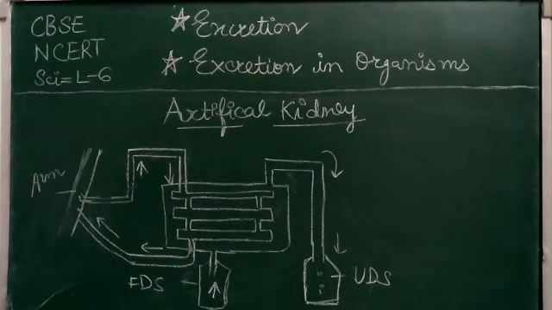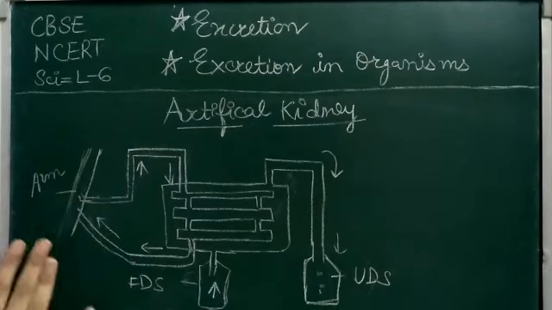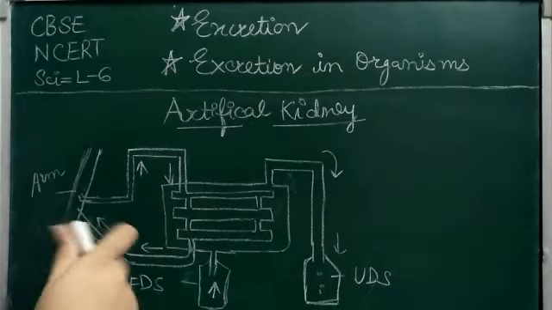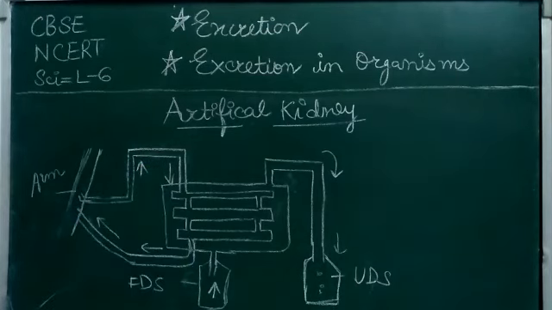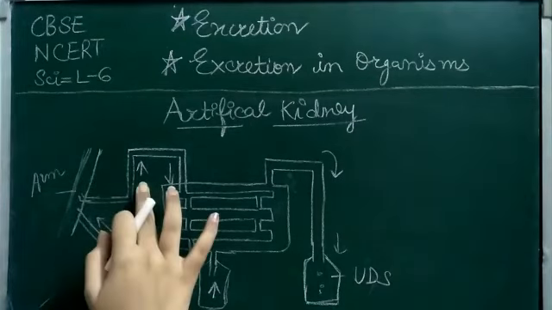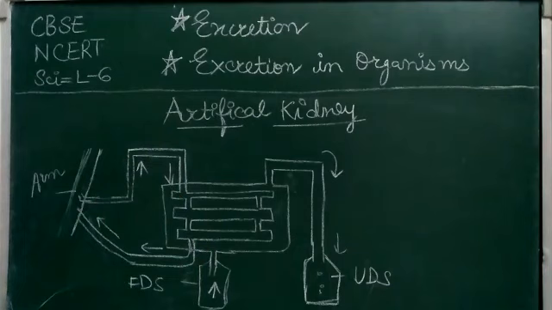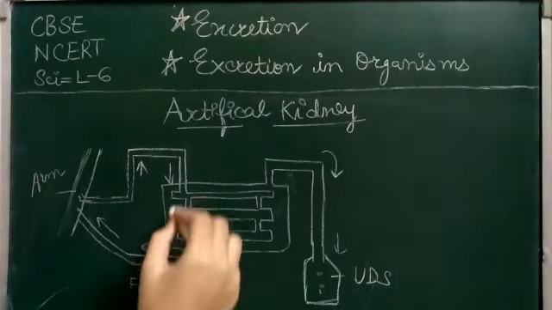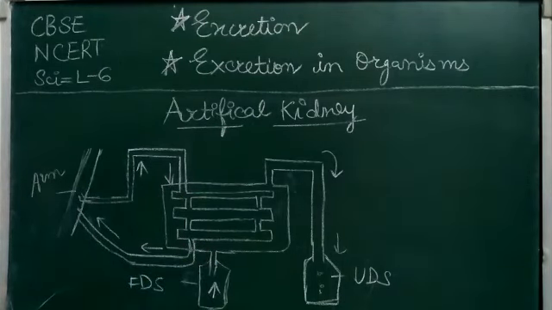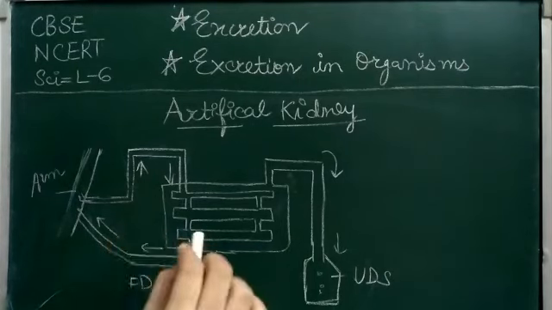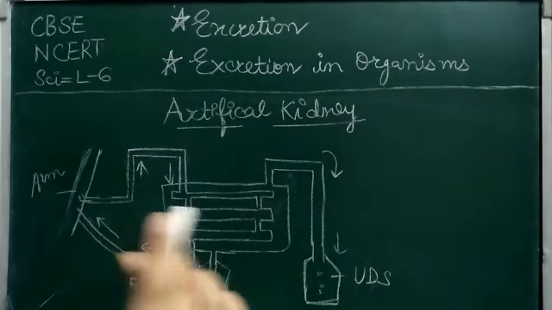Alright, now we will understand how the artificial kidney works. Suppose this is the arm of a person whose both kidneys have stopped working. Now the blood from his arm is coming out. One question arises in our mind: if blood comes out from the body, then there should be clotting of blood. But actually the blood is going into this tubing made of a semi-permeable membrane.